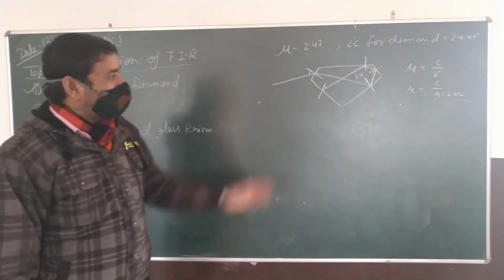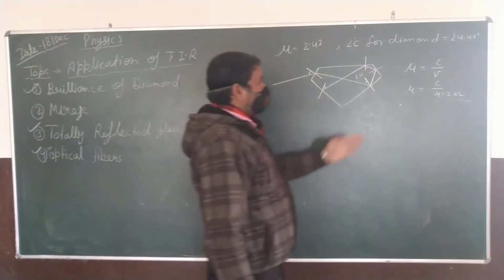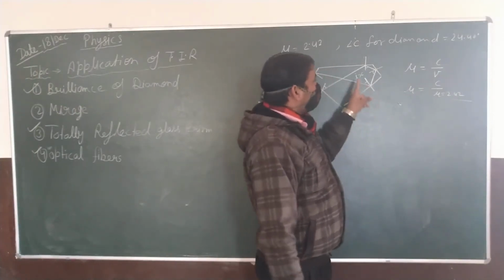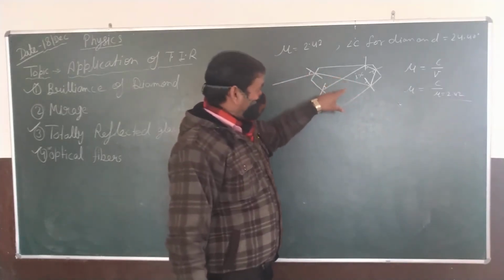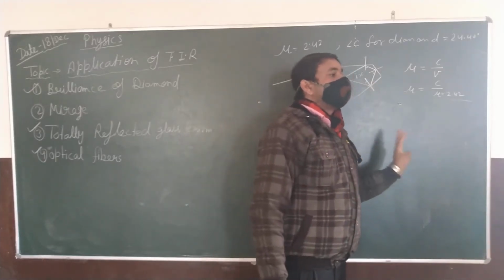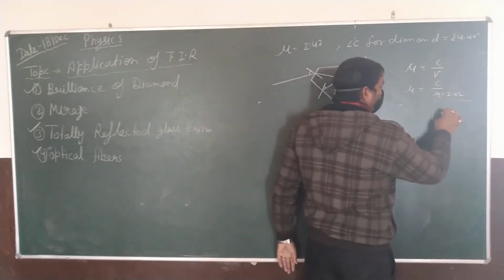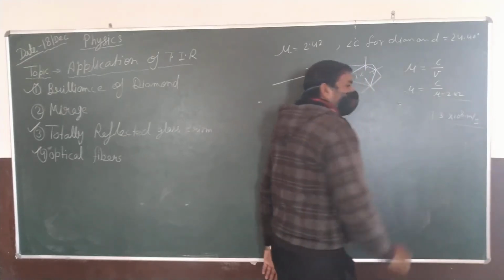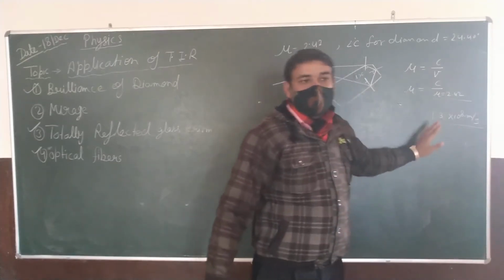Can anyone of you tell me the meaning of this? How much is the speed of light in the diamond? This is the known material with the highest refractive index, which reduces the speed of light much more than any other. It is about 1.3 into 10 to the power 8 meter per second. Okay, when the light enters the diamond, the speed of light is about this.